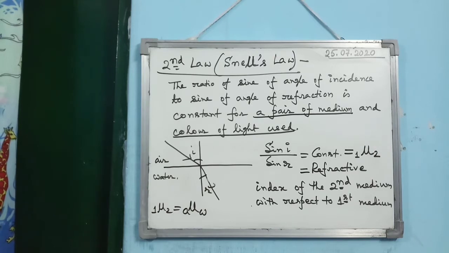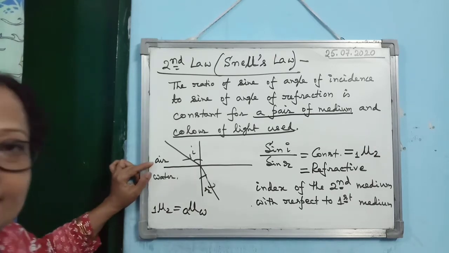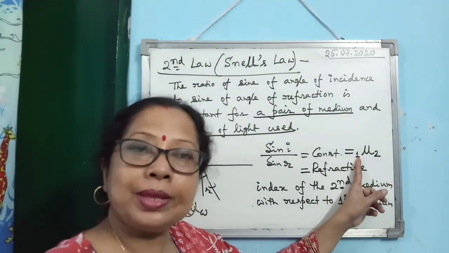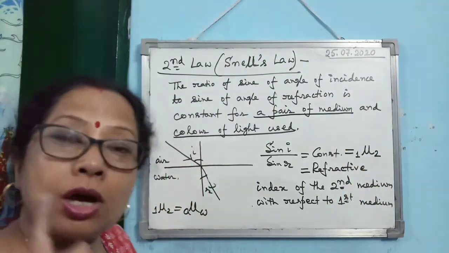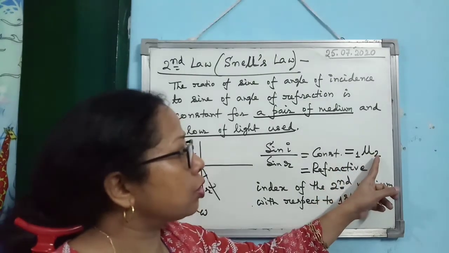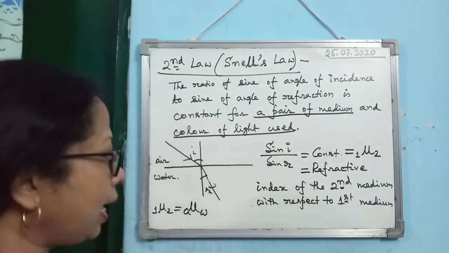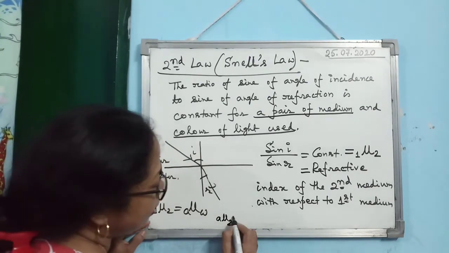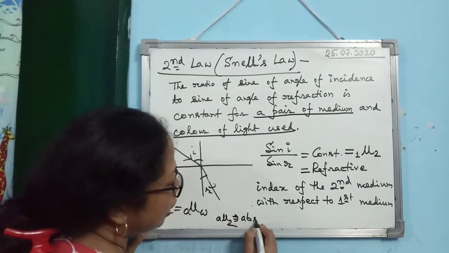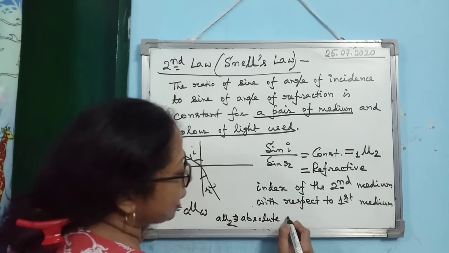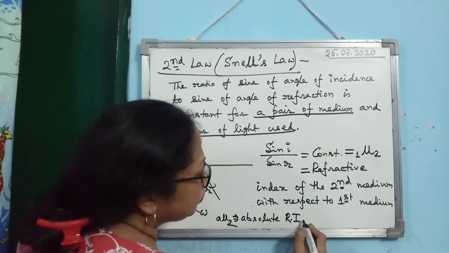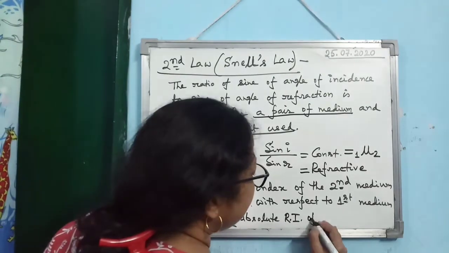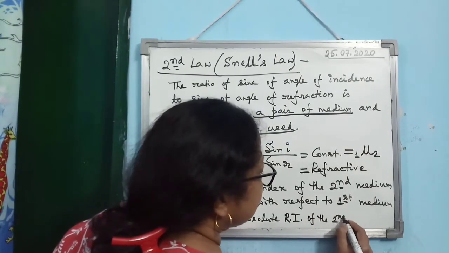But if the first medium is air, then instead of 1, if I write A, it will become the absolute refractive index of the second medium. Okay, means if I write like this, A mu 2, what does it mean? That it is absolute refractive index. Refractive index, you can write the short form RI, absolute RI of the second medium.